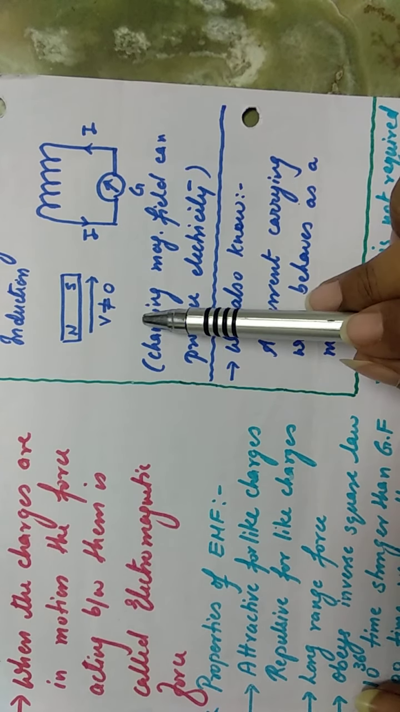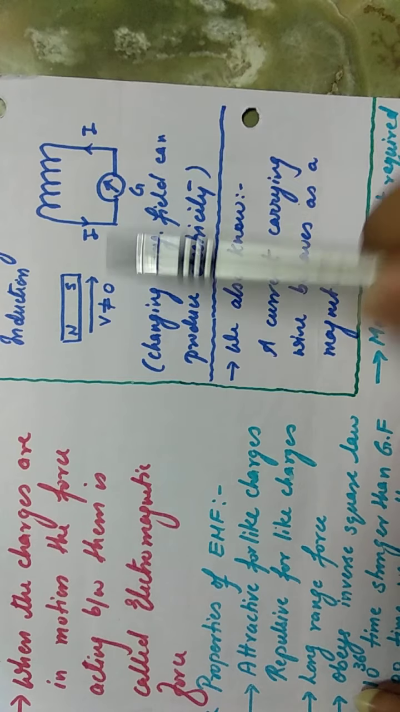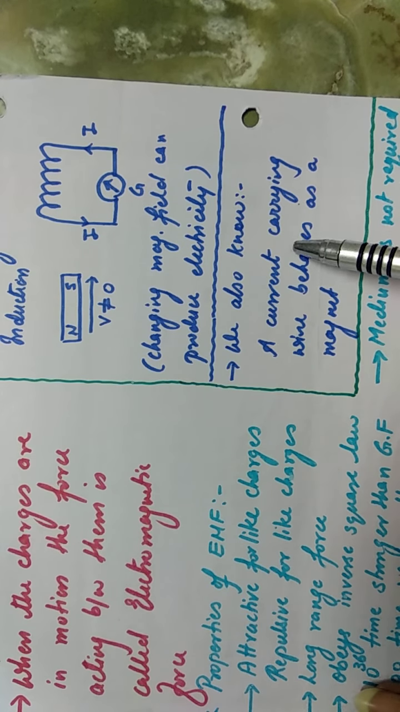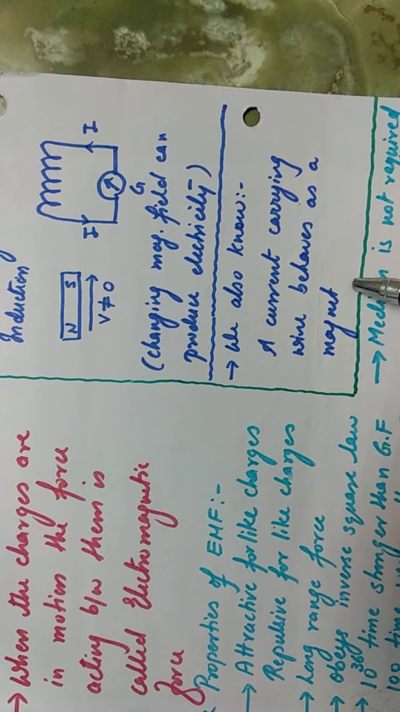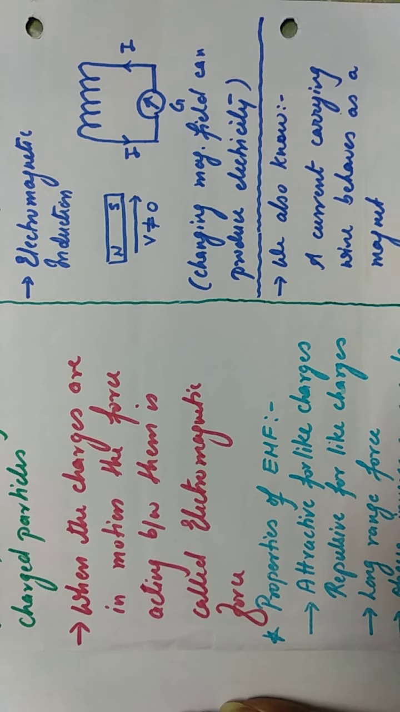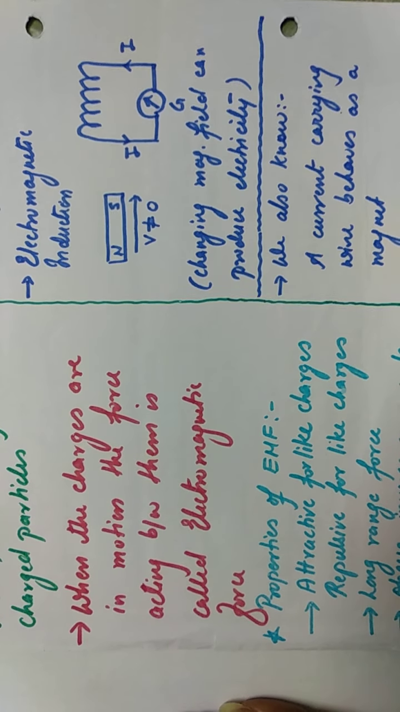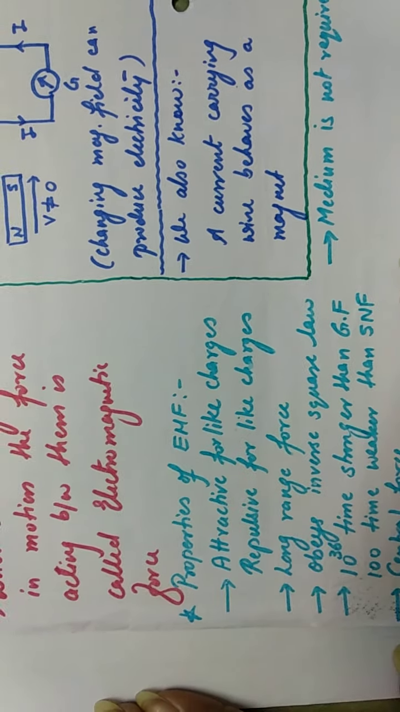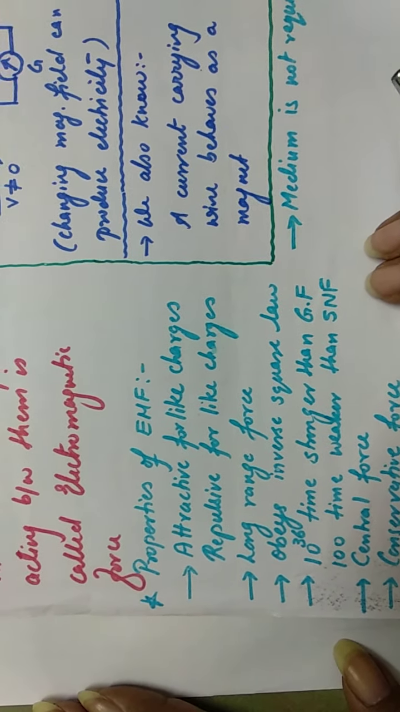Here we have seen magnetism can produce electricity, magnetic field can produce electric field, and here we have seen that electric field produces magnetic field. So from this knowledge also, you can conclude that electric field and magnetic field are interconvertible. So the combined force is known as electromagnetic force. Now we'll see the property of electromagnetic force, which is our main topic of focus.